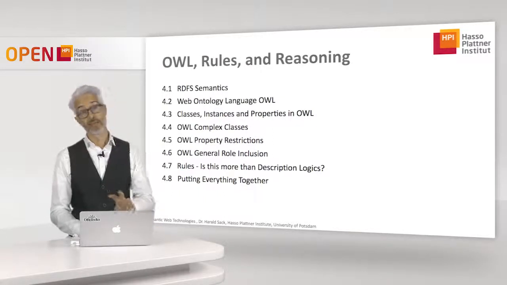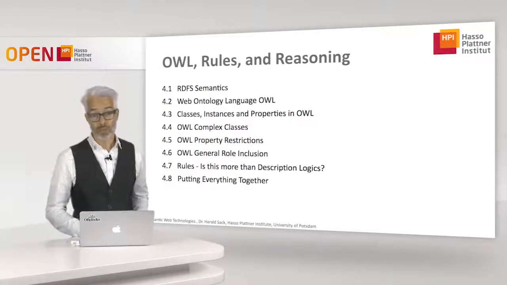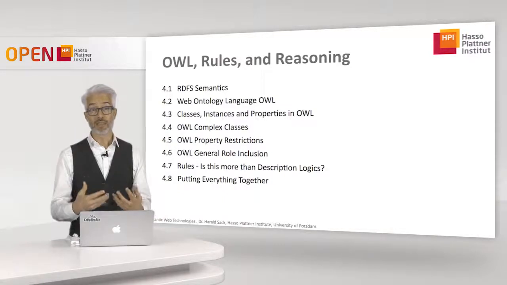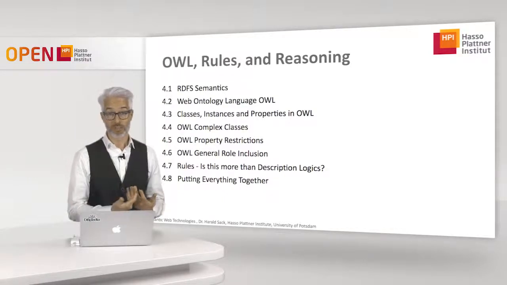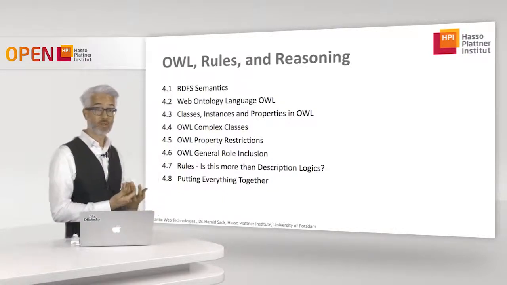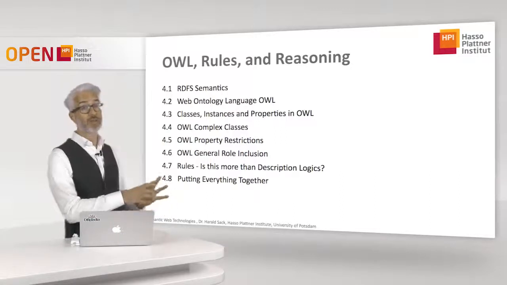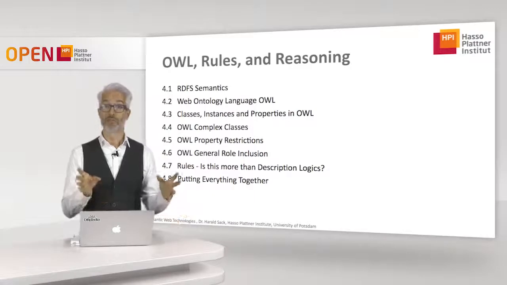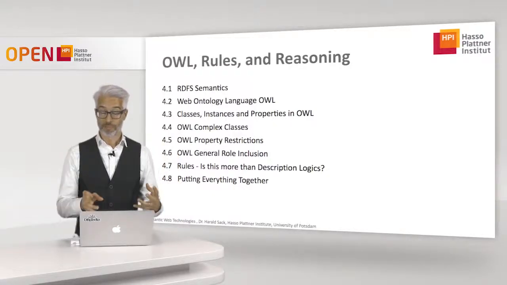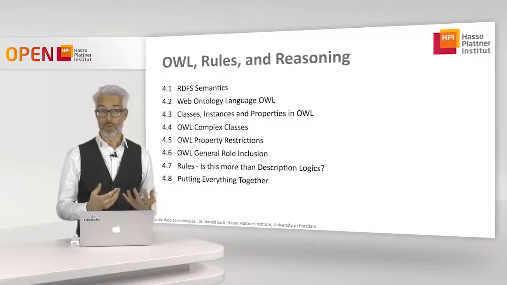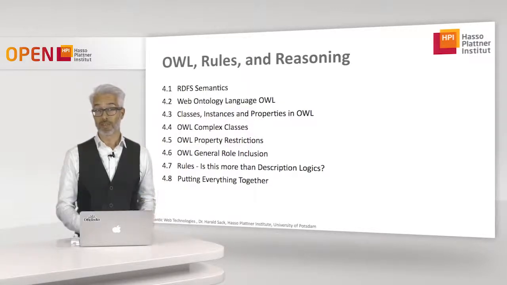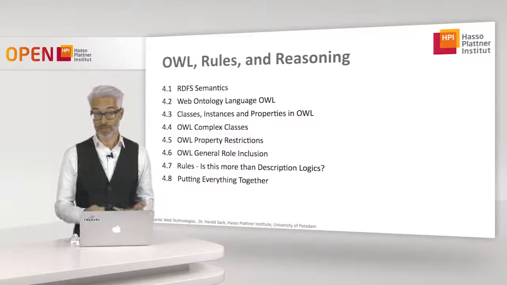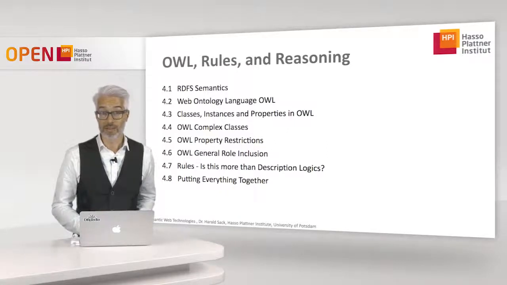We will see that the problem in the end will be that if we really include this higher expressivity, then this results in something which is undecidable. We know this already for first-order logic. We know that most of the general inference algorithms are undecidable, so they will not stop for all situations and all possible knowledge bases.